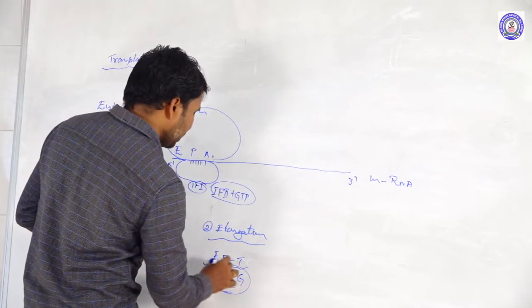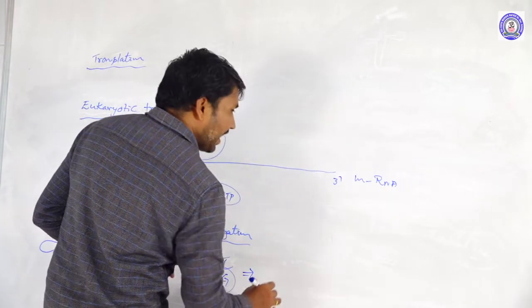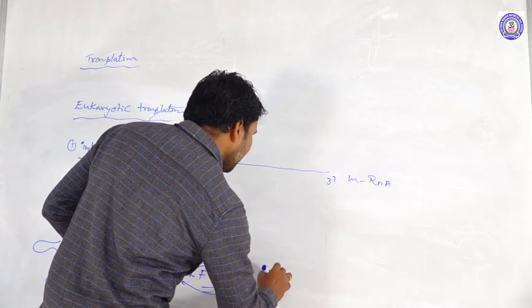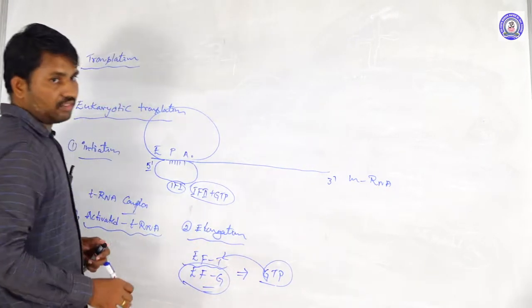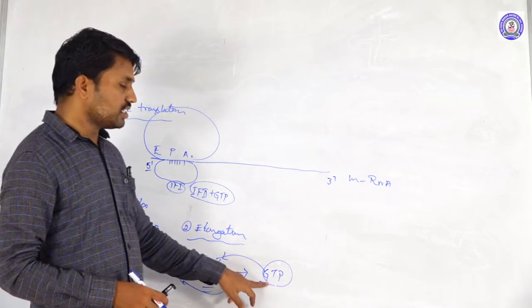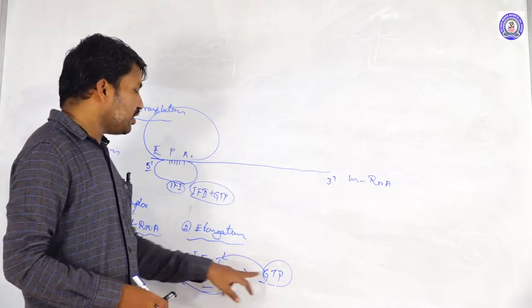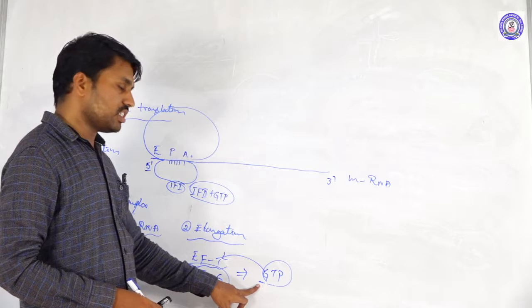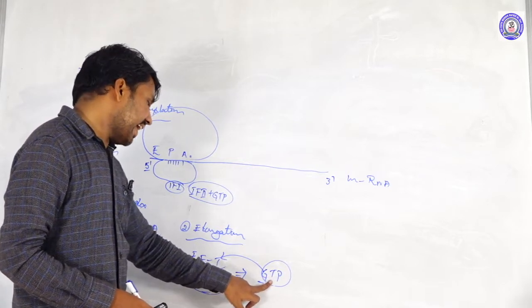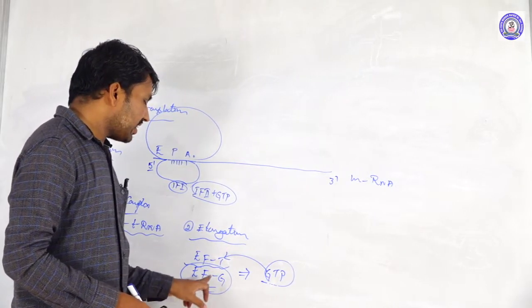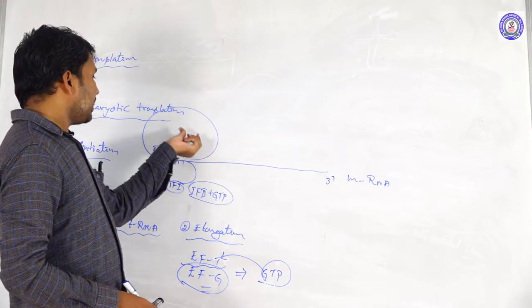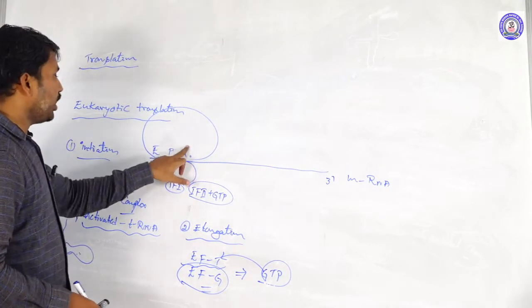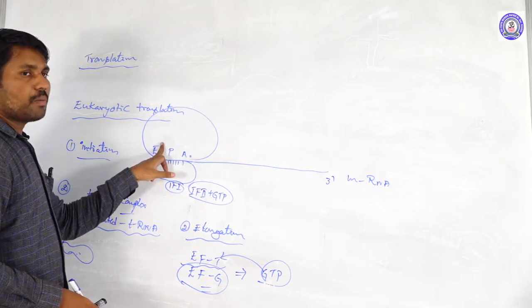The GTP is taken by EFT. EFT brings the GTP, releasing energy into the elongation process here. That GTP is hydrolyzed, and elongation factor G takes the amino acid tRNA from the A site and moves it toward the P site here.